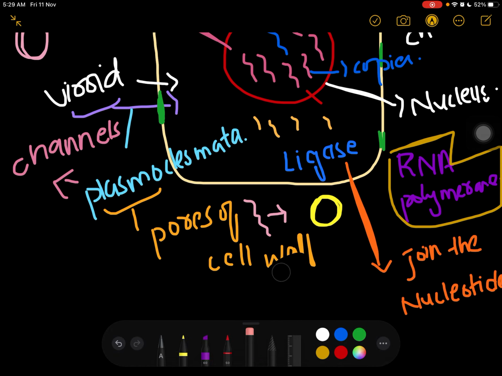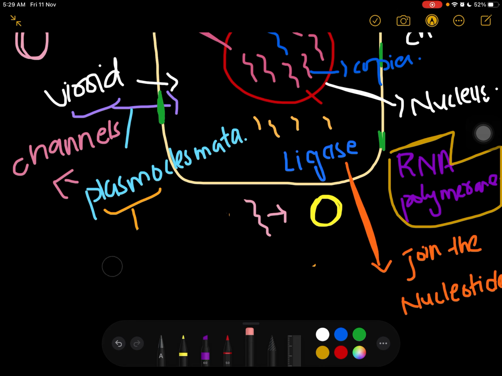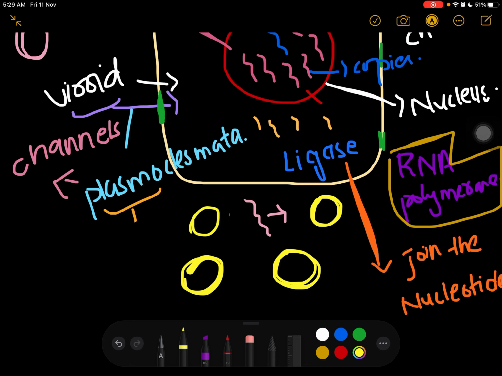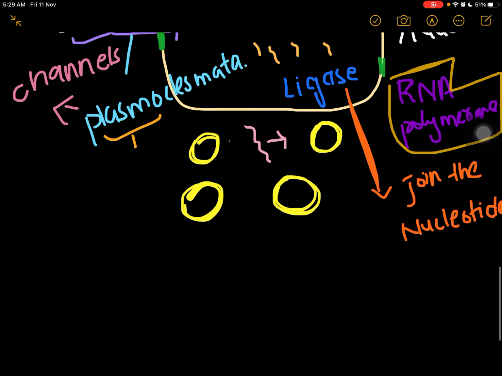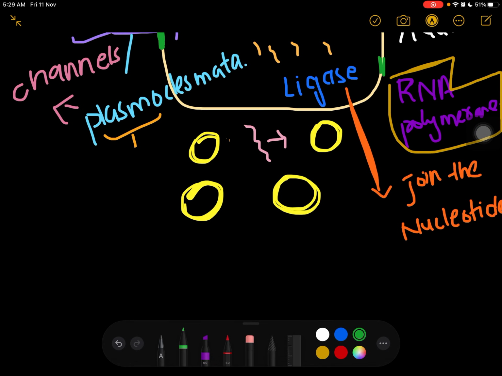Can I remove this one basically? I hope you have noted this down, right? So this circular form will be formed. Now these are the viroids and they are in the circular form, which are formed by the ligase. Ligase is an enzyme which joins the nucleotides and it converts the stranded RNA into the circular form.